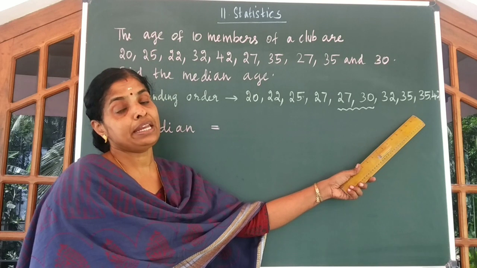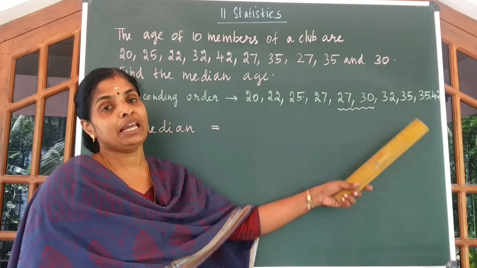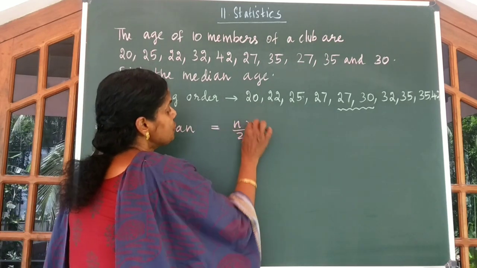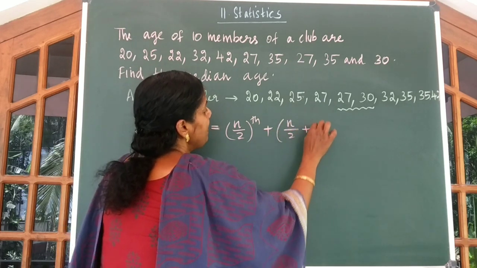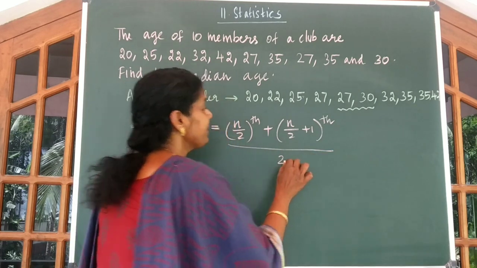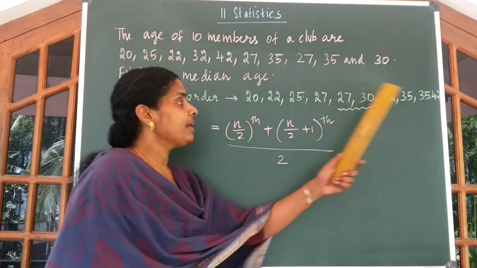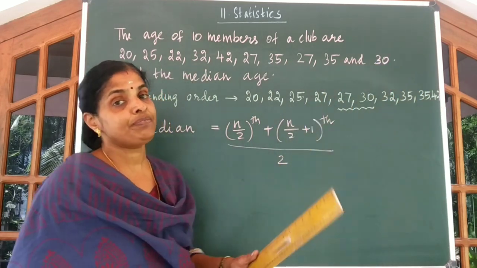So whenever the number of scores is even, you have to use the formula median is equal to n by 2 plus n by 2 plus 1th score divided by 2. That means n by 2. Since there are 10 scores, 10 by 2 gives you the 5th score.